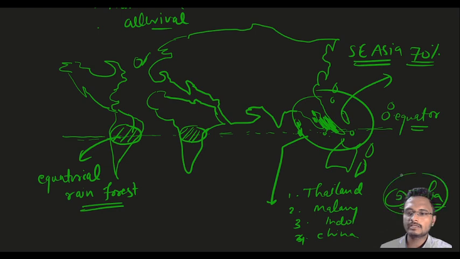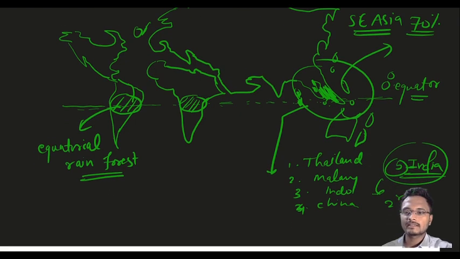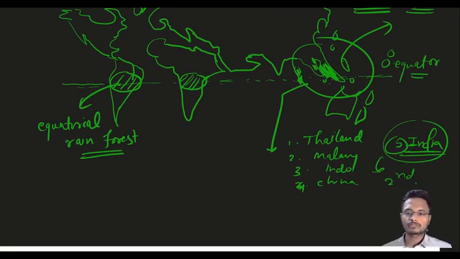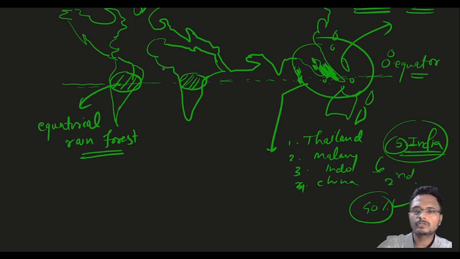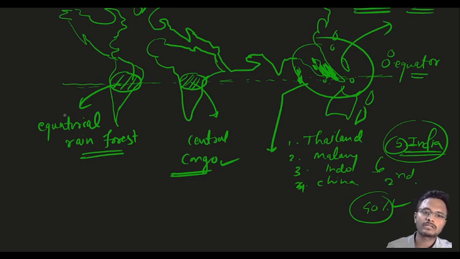But the issue with India is that it is the second largest consumer of natural rubber, and our production is not enough for our domestic consumption, which is why we import around 40% of our requirement. So the first part of the question, which countries produce rubber, we have answered. By the way, in Africa there are Central African regions like Congo, with dense equatorial rainforests. Along with this there is Ivory Coast, which is also one of the major producers of rubber.